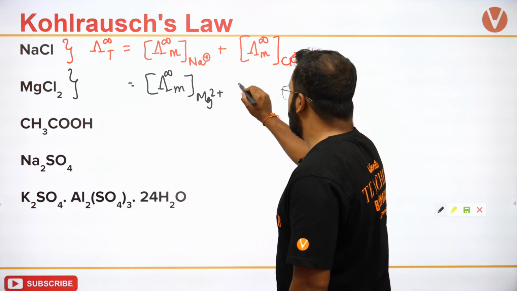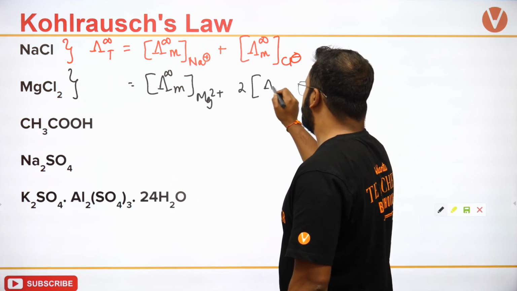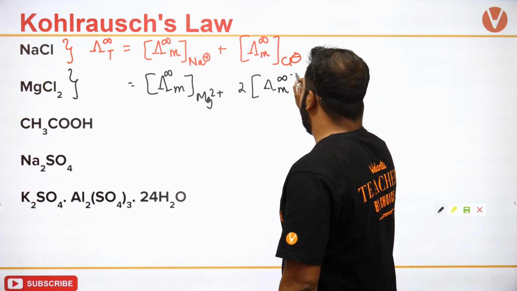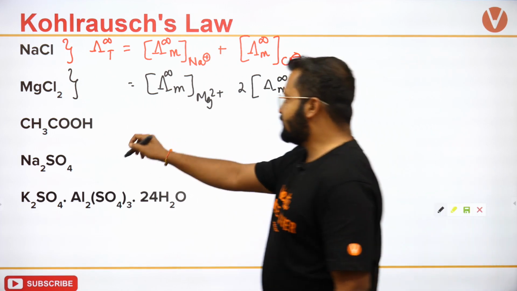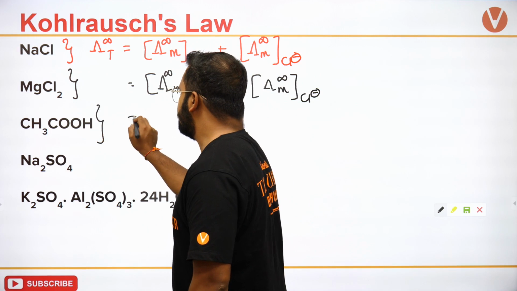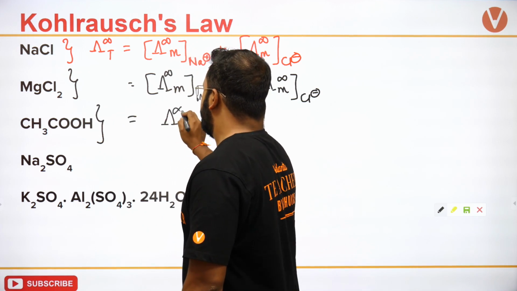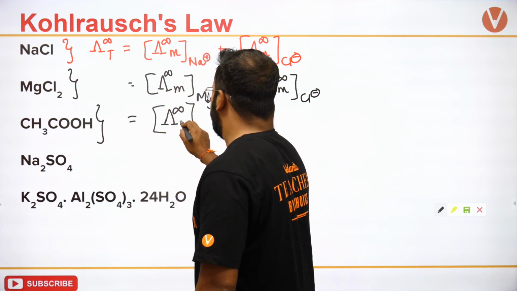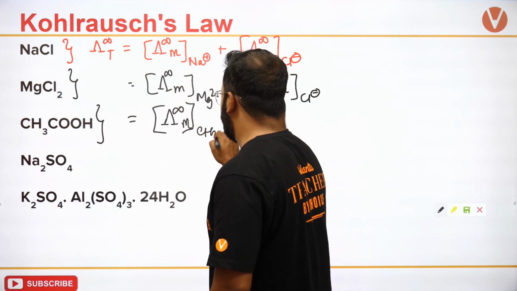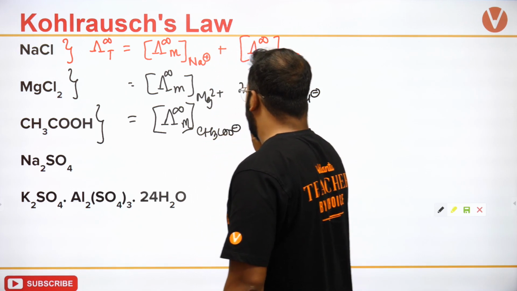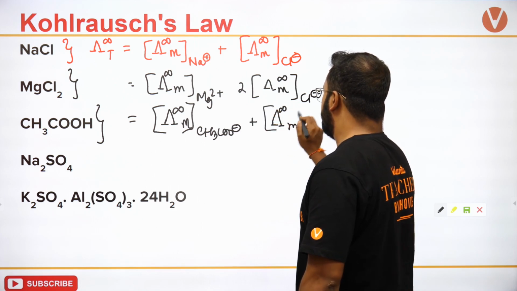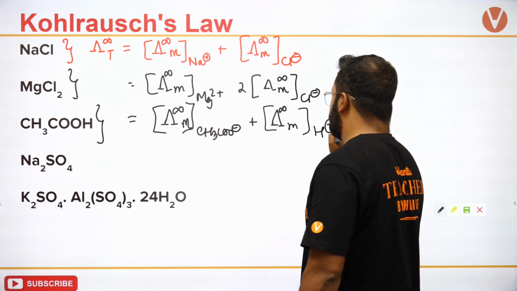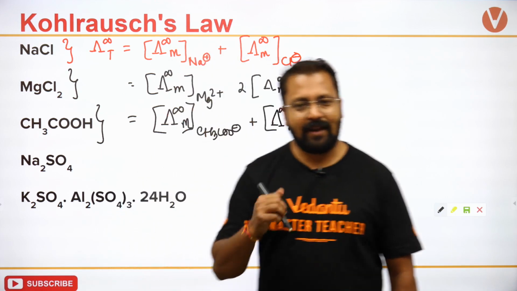So I will write 2 times infinity Cl minus. ठीक है, एसिटिक एसिड के लिए क्या लिखेंगे? CH3COO minus plus H plus. Okay, we can write it like this.